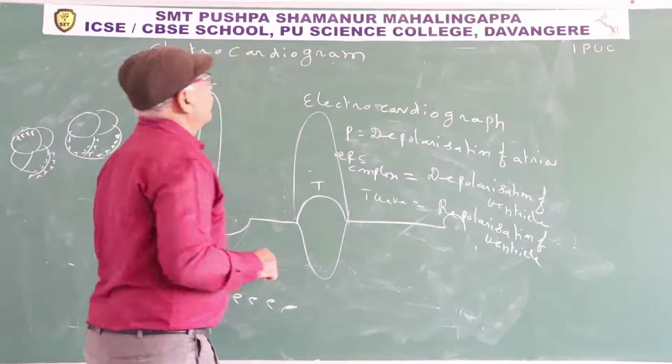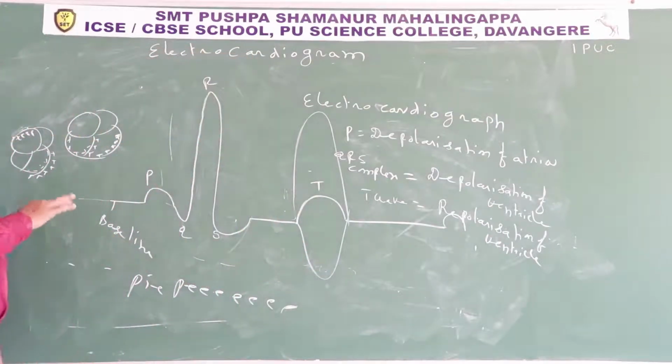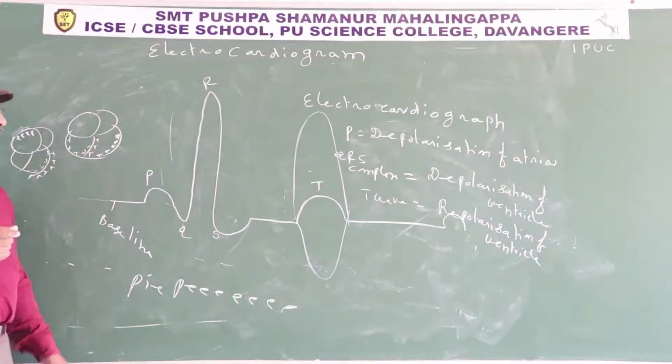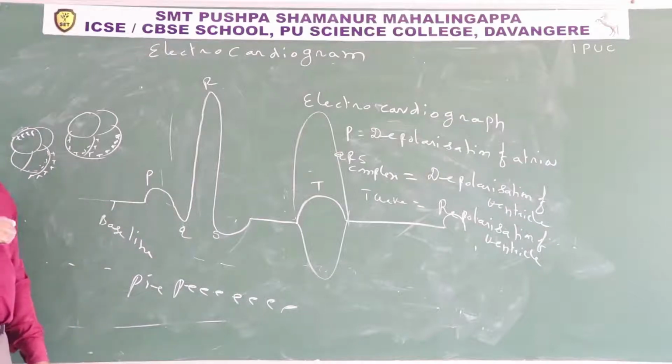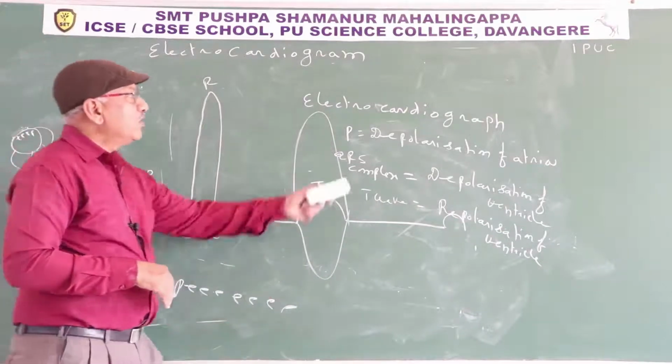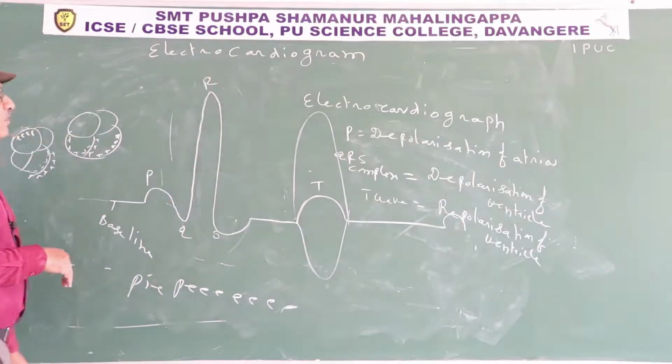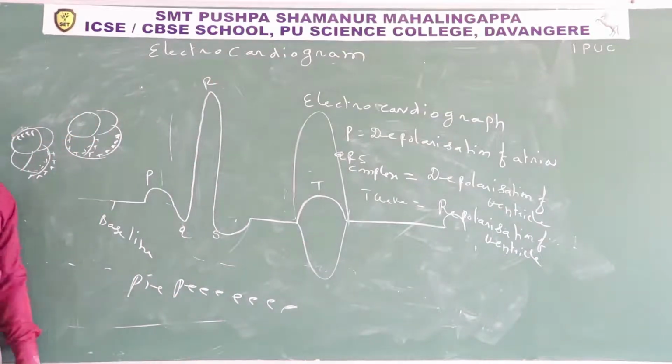So what is an electrocardiogram? The graphical representation of the electrical activity of the heart is known as an electrocardiogram. The machine used to measure the electrical activity of the heart is known as an electrocardiograph. So they generally use 3 lead electrodes.